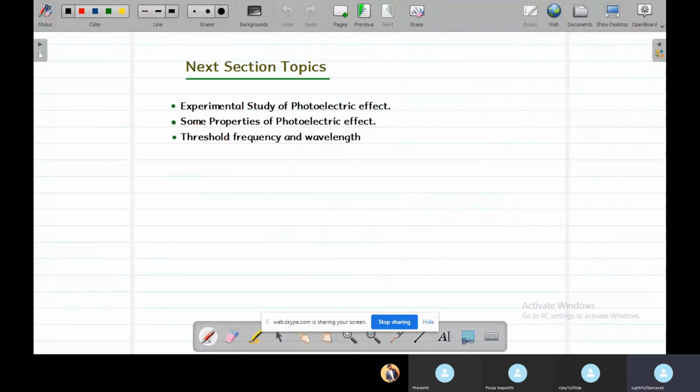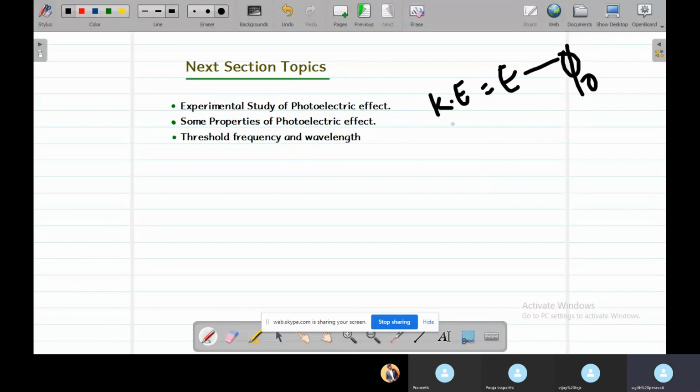In the next section we'll discuss the properties of the photoelectric effect, how it depends on intensity and how it varies for different wavelengths and frequencies, and the photoelectric effect studies proposed by Einstein, where the kinetic energy of the electron equals the energy supplied minus the work function of the compound.